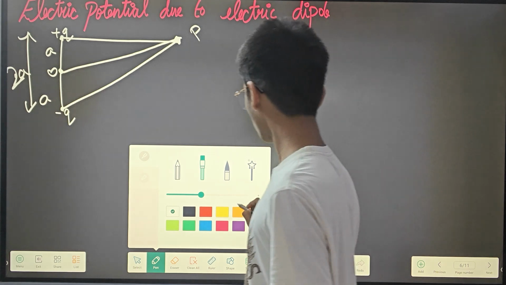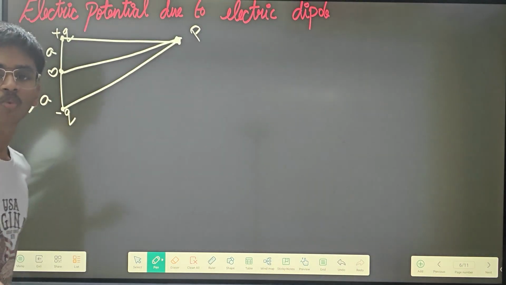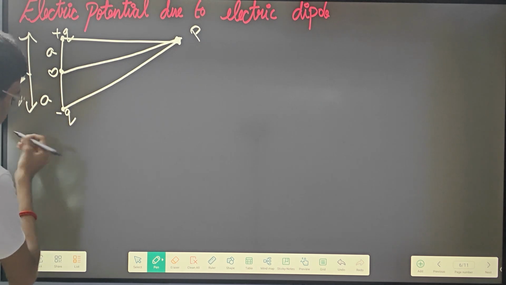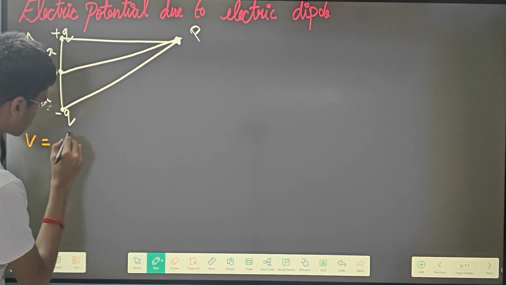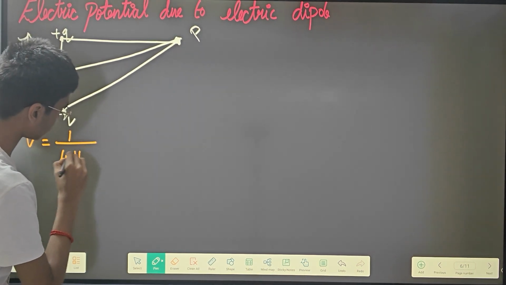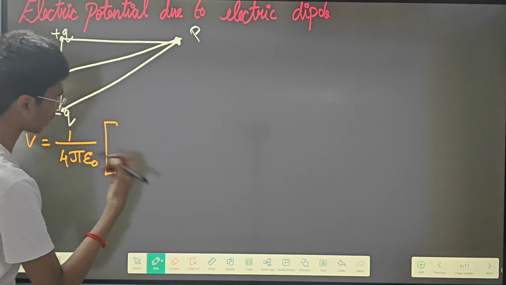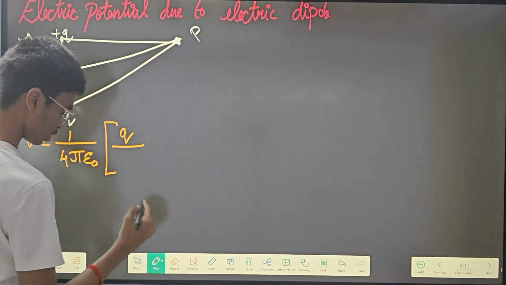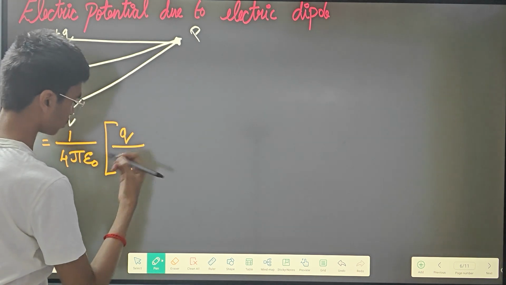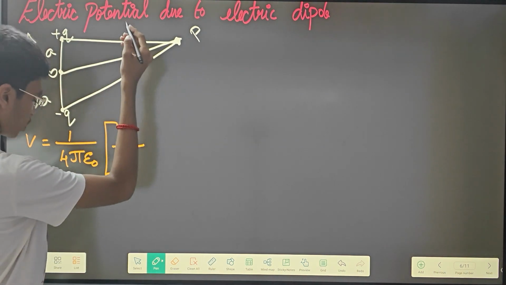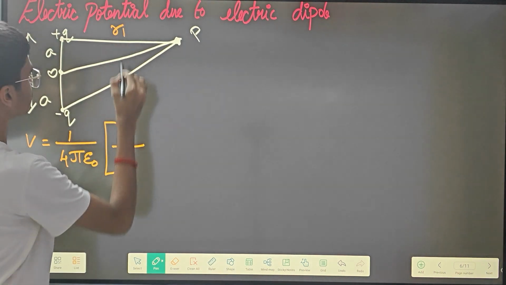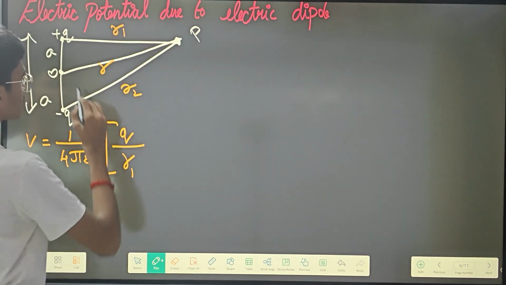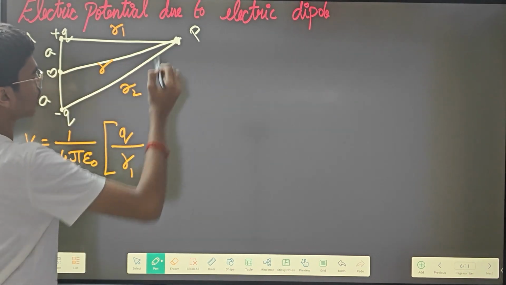So what is the formula of voltage? Voltage is equal to 1 by 4 pi epsilon naught into Q by R1, minus Q by R2. Let this distance be R, let this be R1, and let this be R2.